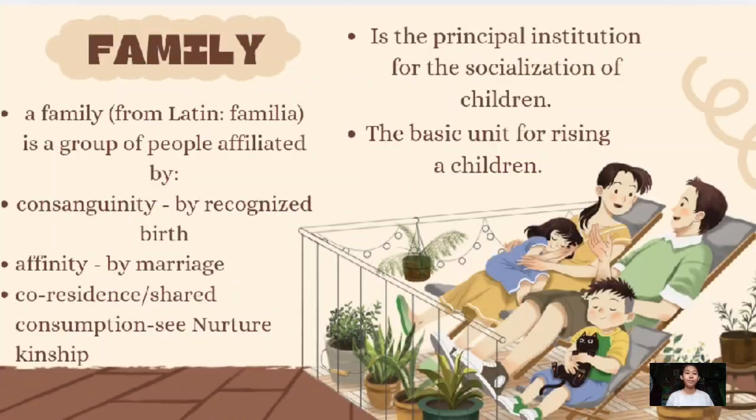Now, what is family? Family came from the Latin word familia, which means a group of people affiliated by, first, consanguinity, recognized by birth or by blood; affinity, by marriage; and coincidence or shared consumption, or nurture kinship. Family is the principal institution for socialization of children, and family is the basic unit for raising children.